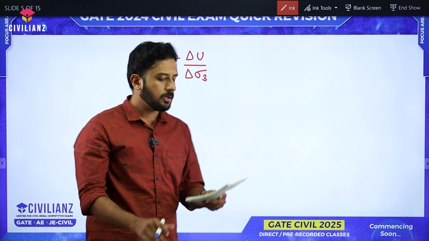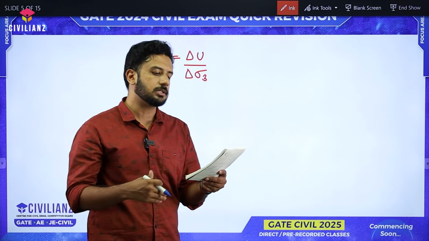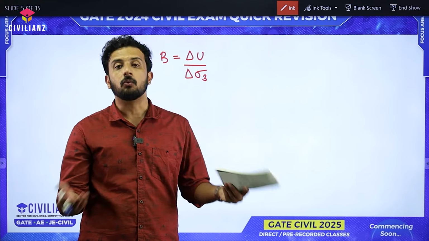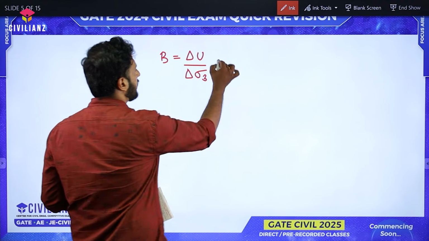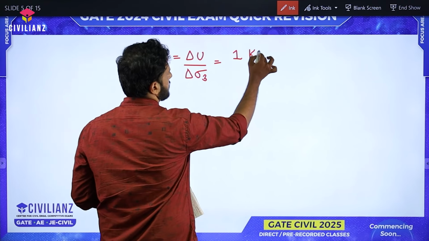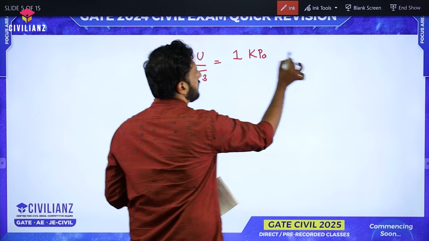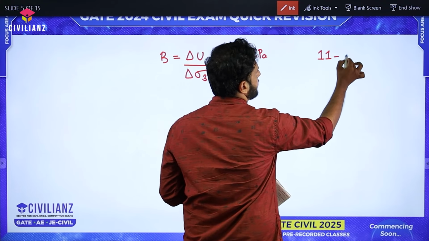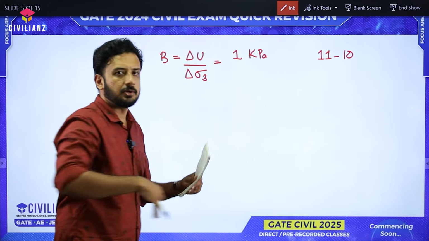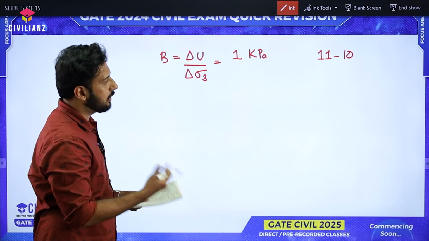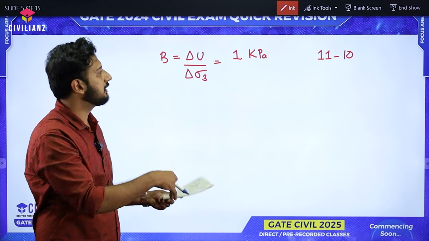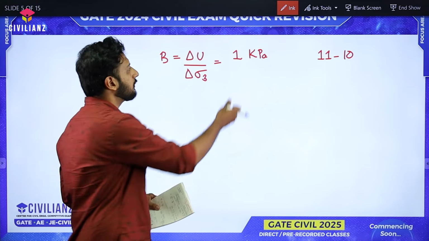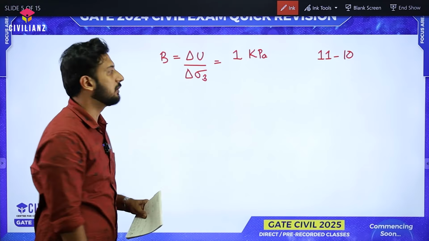Then it's increased by 1 kilopascal. Or else, it's simply 11 minus 10. Initially it was 10, now it has become 11. The change is 1. We don't have to calculate that, we are not writing a conventional paper. Directly they have given that the change is 1 kilopascal.